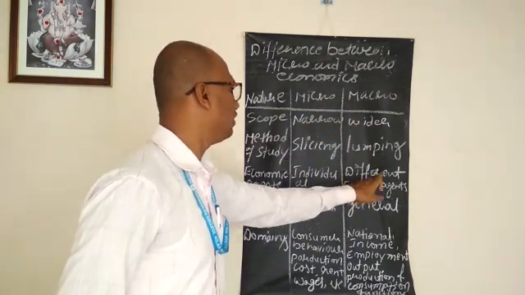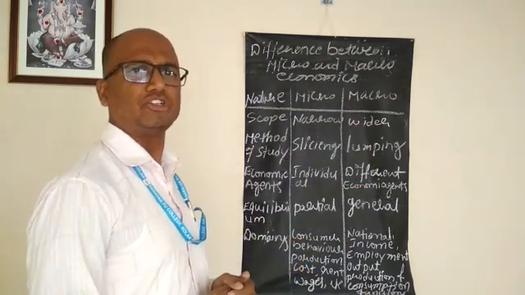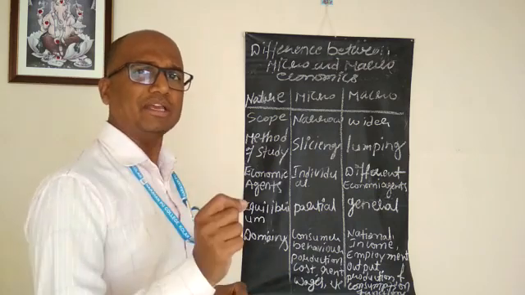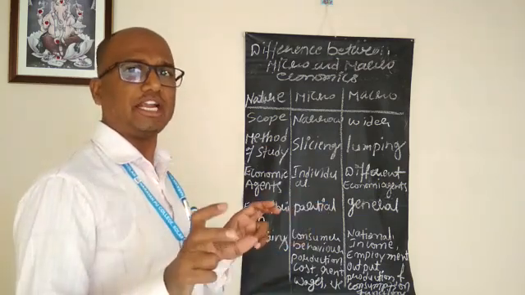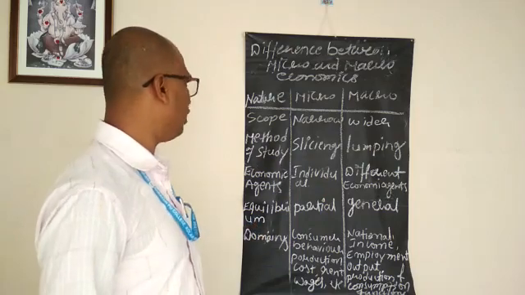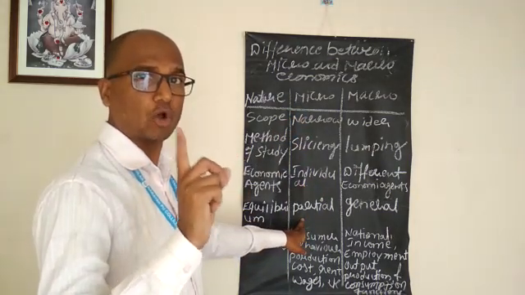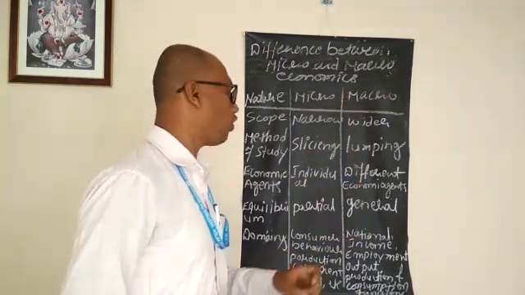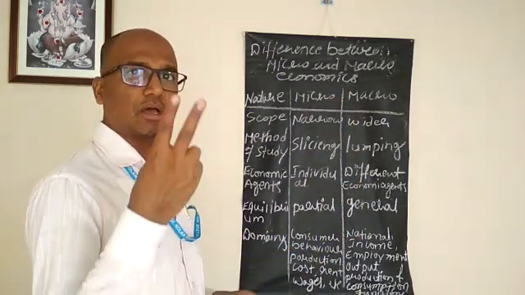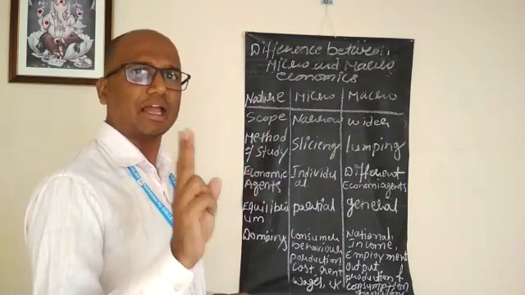Macroeconomics: different economic agents whose aim is the welfare of the society or the country. Next, equilibrium. Microeconomics, partial equilibrium, means only one face of the coin or the economy. Macroeconomics, general equilibrium, means both faces of the coin or the economy.